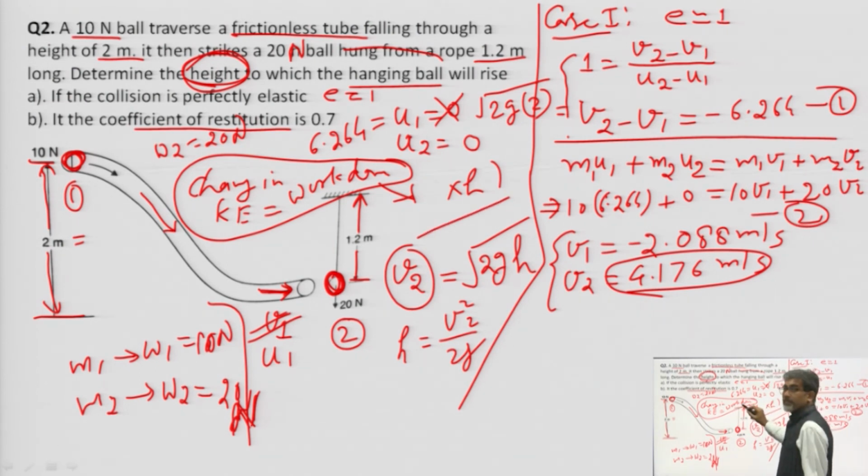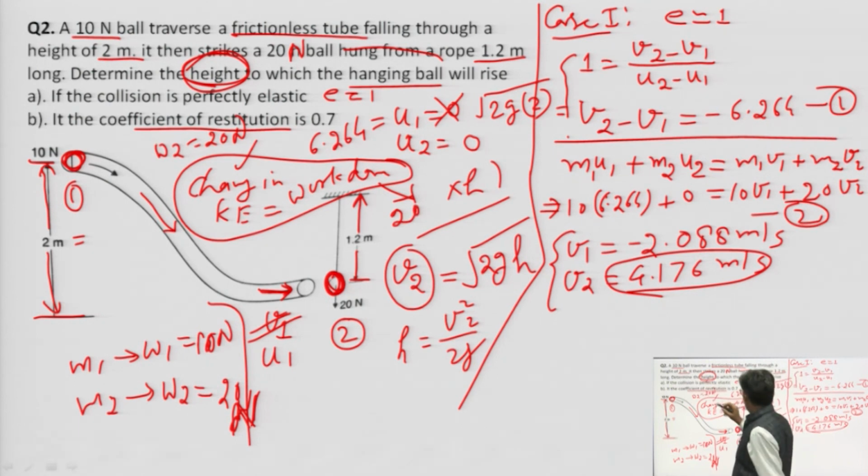The force causing this motion is 20, which is the weight mg.